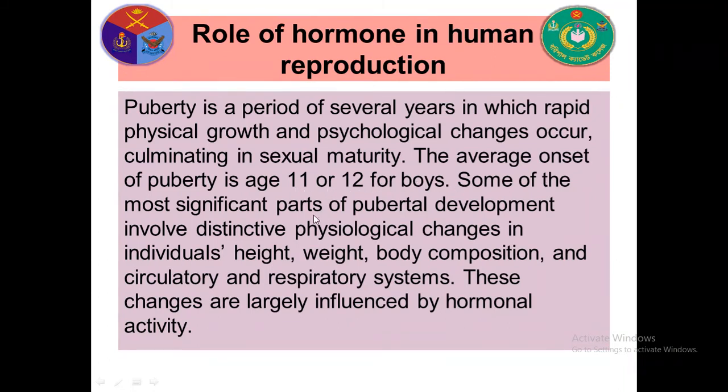Some of the most significant parts of pubertal development involve distinct physiological changes in individual height, weight, body composition, and circulatory and respiratory system. These changes are largely influenced by hormonal activity. So the physical changes of puberty occur by hormonal activities.